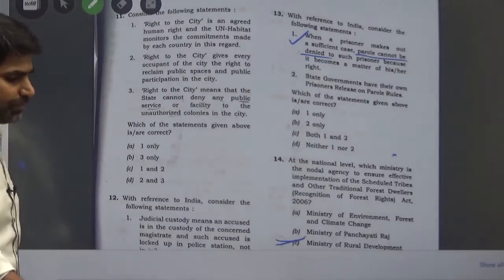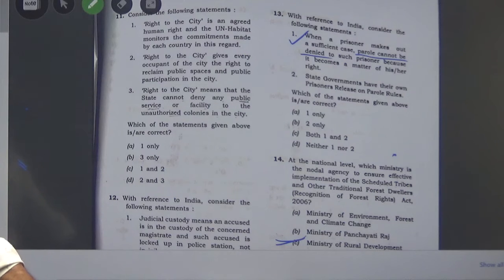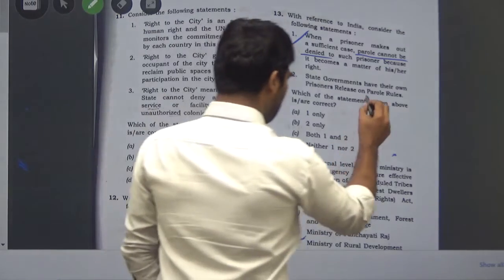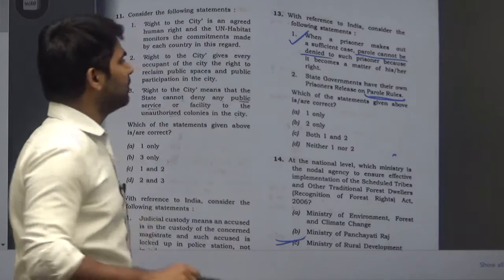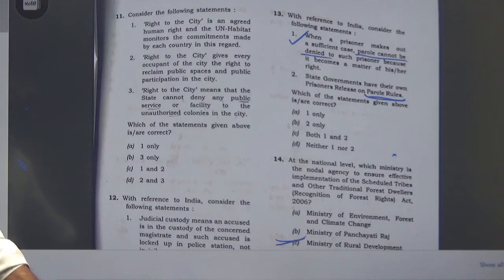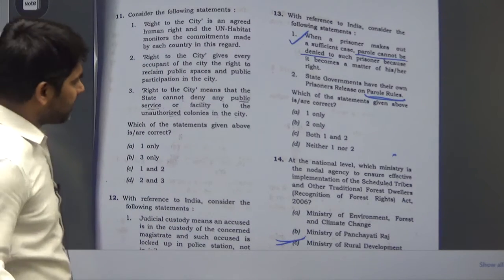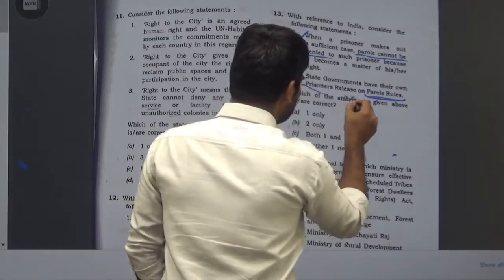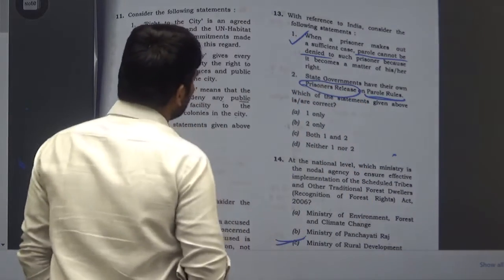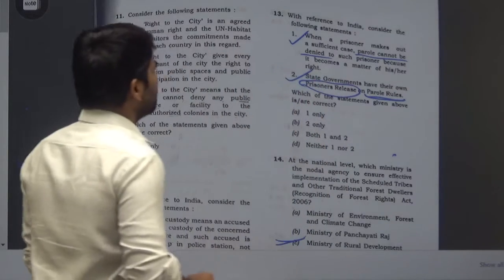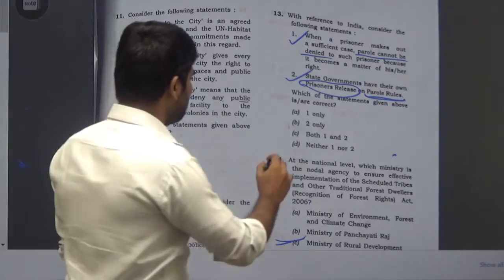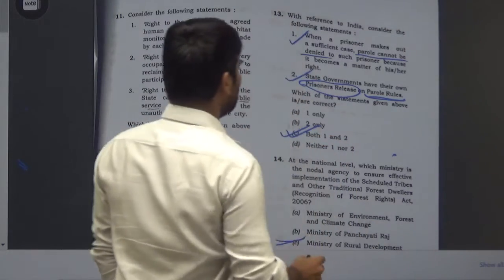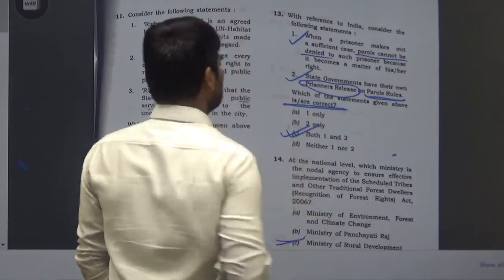The second statement is, state governments have their own prisoners release on parole rules. Parole rules are specified through, you can say, the judiciary, but states may have their own prisoners release rules. So again this statement could be right. So for 13, if statements 1 and 2 are right, the answer is both 1 and 2, because we are asked to choose the correct one.